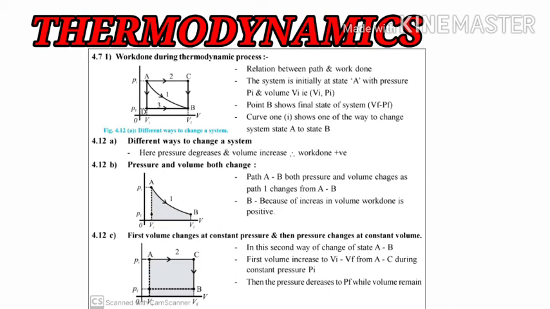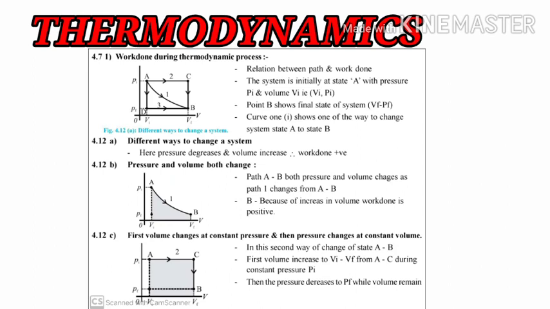As we have earlier discussed, the system will move from A to B as it passes through a number of intermediate series of states. This is one of the paths by which the initial state of the system will be converted into the final one, and path 1 is one of them. So there are many paths for the change of the initial state of the system into the final one. Path 1 is the first, 2 is the second and 3 is the third path out of the many.